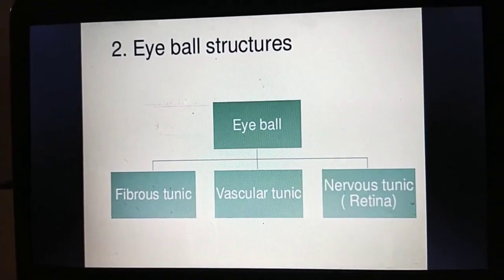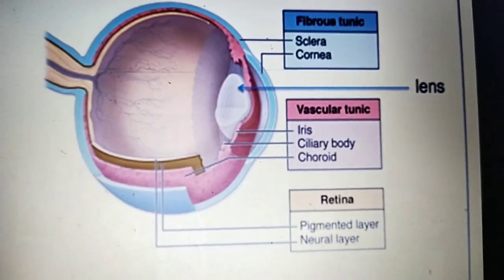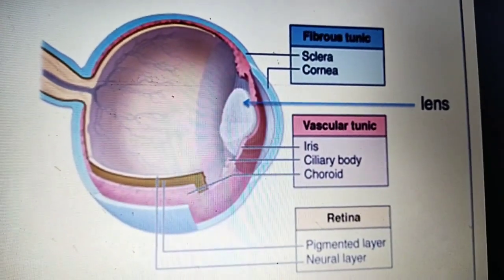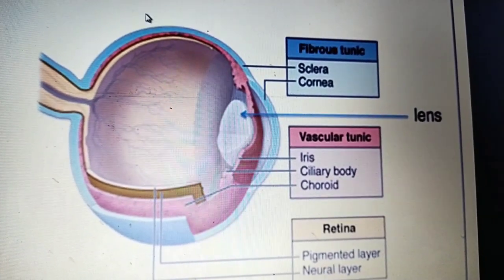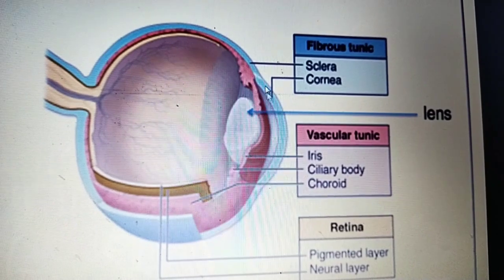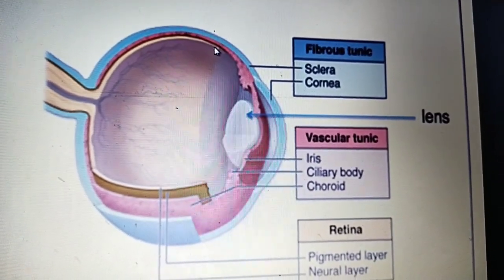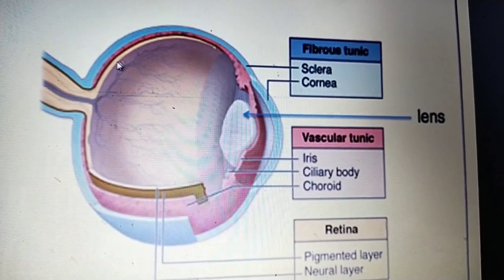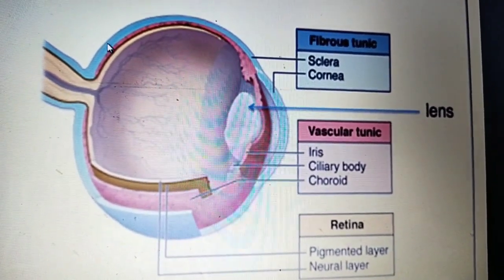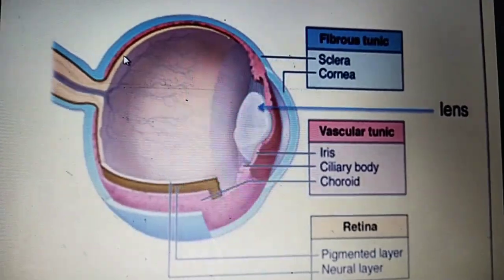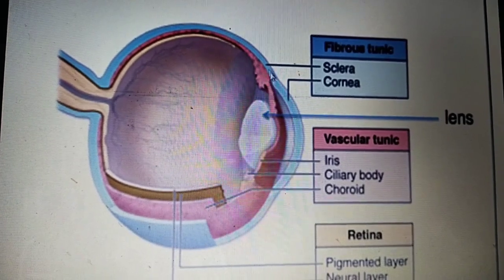You can see here in this picture, the outermost layer of the eyeball is the fibrous tunic, and the innermost layer of the eyeball is the nervous tunic. In between the outer and inner, the middle layer is the vascular tunic.